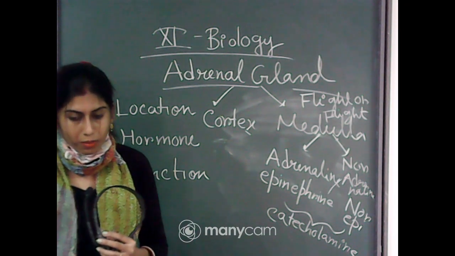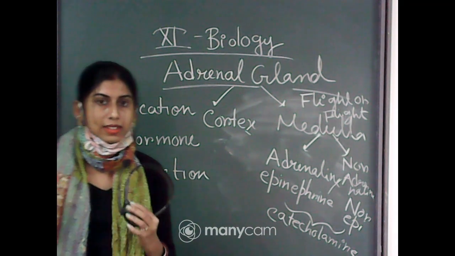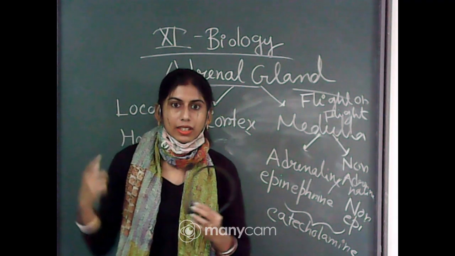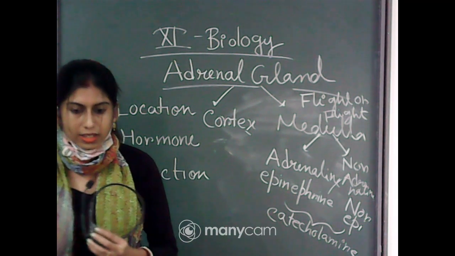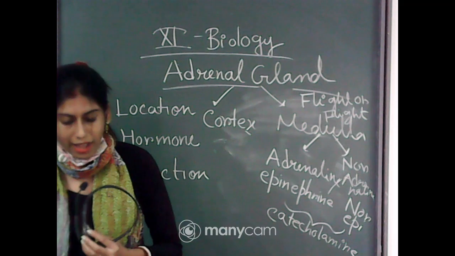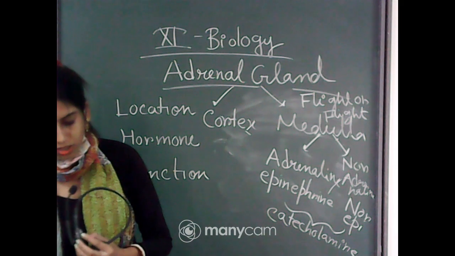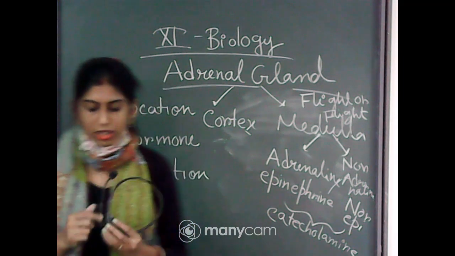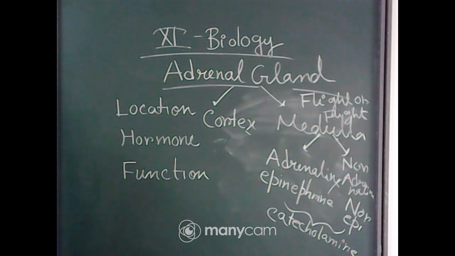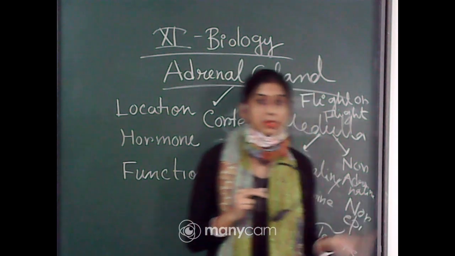Okay, whenever we get any kind of shock, or we suddenly face something unwanted, what happens? Our hairs stand up, we sweat, etc. These types of situations can occur, and these hormones are responsible, and also for the rate of blood pressure and the rate of respiration. Okay, so how do catecholamines actually stimulate the breakdown of glycogen, which results in an increased concentration of glucose? As I have told you, the rate of respiration will be increased.